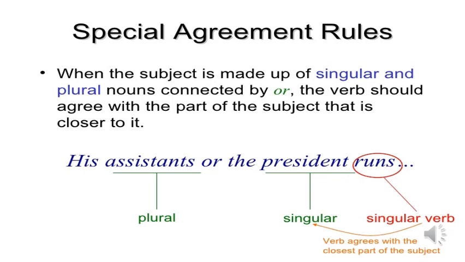Okay, dear students, look at the sentence once again. His assistants or the president runs. Here the subject is made up of singular and plural. And the verb here must agree with the closest part of the subject. The closest part of the subject is president. President is singular, so we add s to the verb. Is it obvious? I hope so.